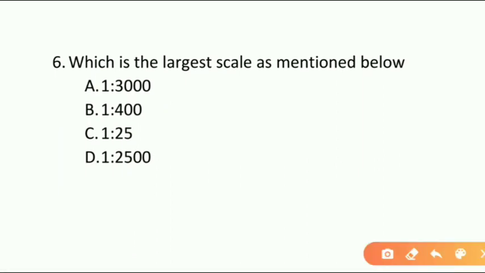In the same way, for confusing purpose, they were mentioning which is the largest scale as mentioned below. That means here previously they asked smallest, so now they are asking largest. Largest means it's a reverse order. That means we have to go with the smallest number. So option A 1 is to 3000, option B 1 is to 4000, option C 1 is to 25, option D 1 is to 2500. So as I told, largest means we have to go in a reverse way, that is option C, 1 is to 25.